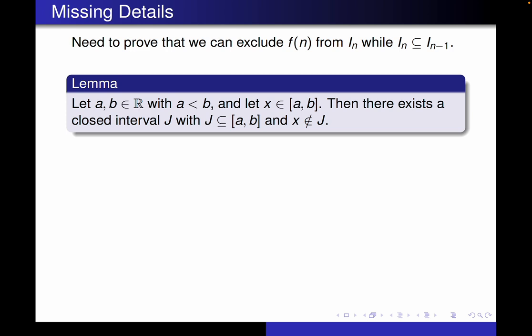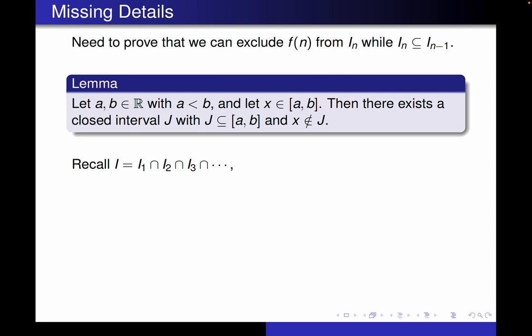You're going to prove this one in class. If you have two real numbers a and b with a less than b, and if you let x be any number in that closed interval between a and b, then there exists a closed interval J contained in the closed interval [a,b] with x not in J. So you're going to prove that, and that's going to help us recursively build those intervals.